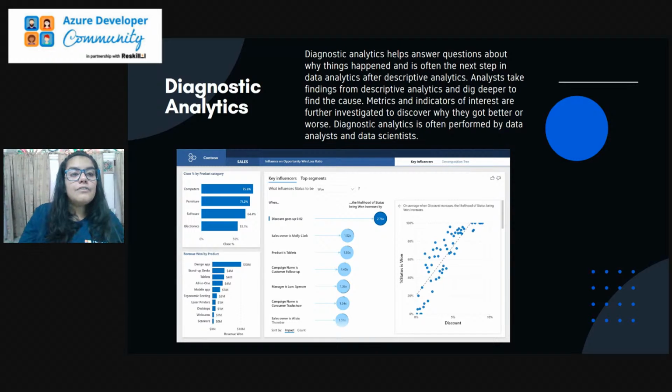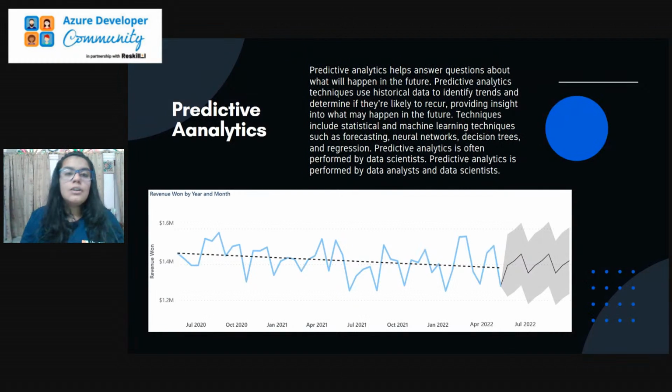Further, we have predictive analytics. Predictive analytics helps us answer the question of what will happen in the future. We have our historical data, then our diagnostic data, which tells why this happened. But predictive analytics tells what is going to happen in the future.